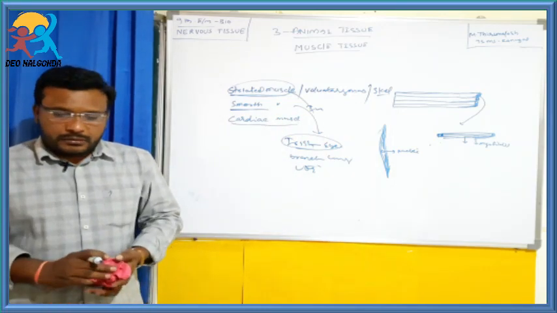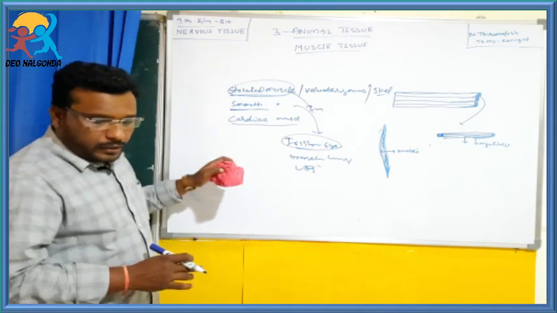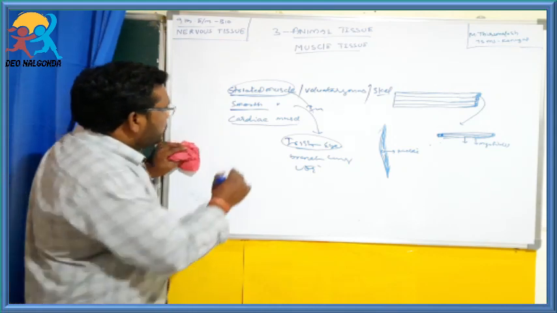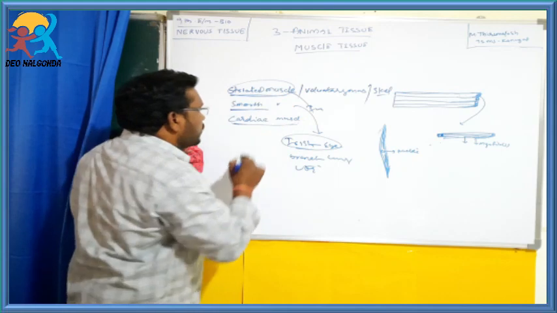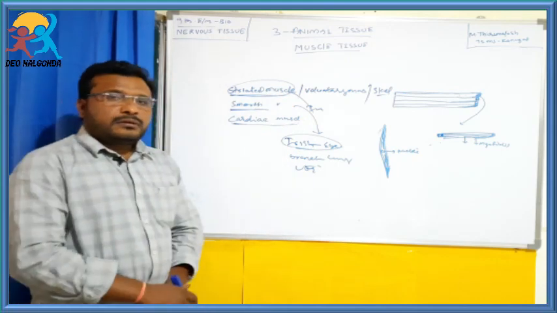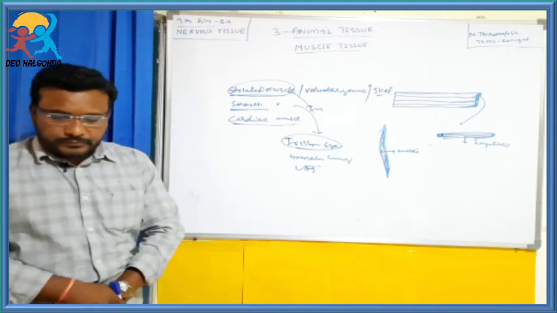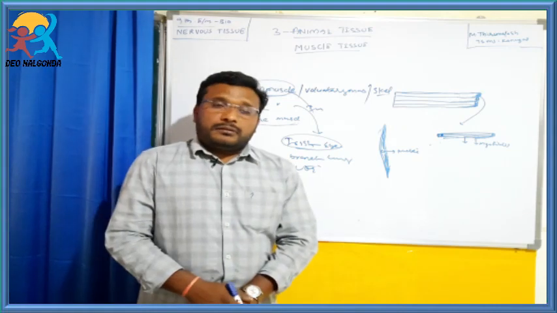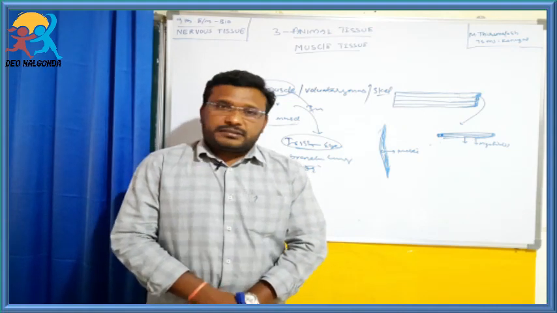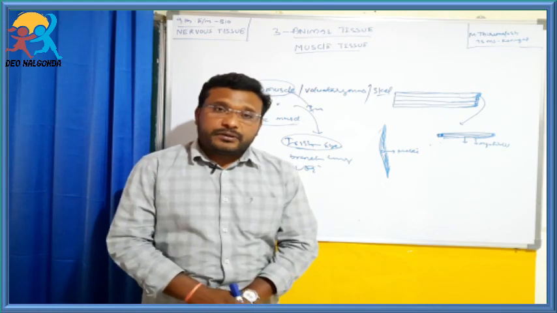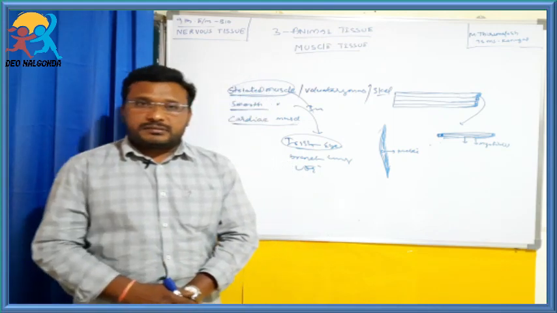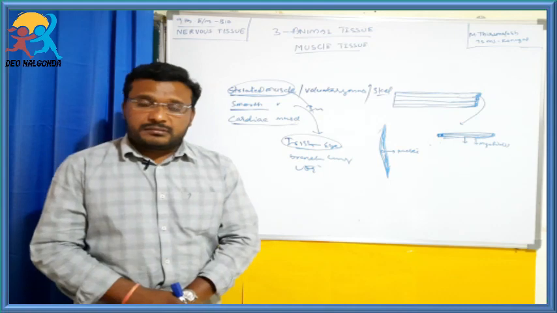Now we will explain the next one, cardiac muscle. The muscle present in the heart is one particular type of muscle. They are called cardiac muscles.